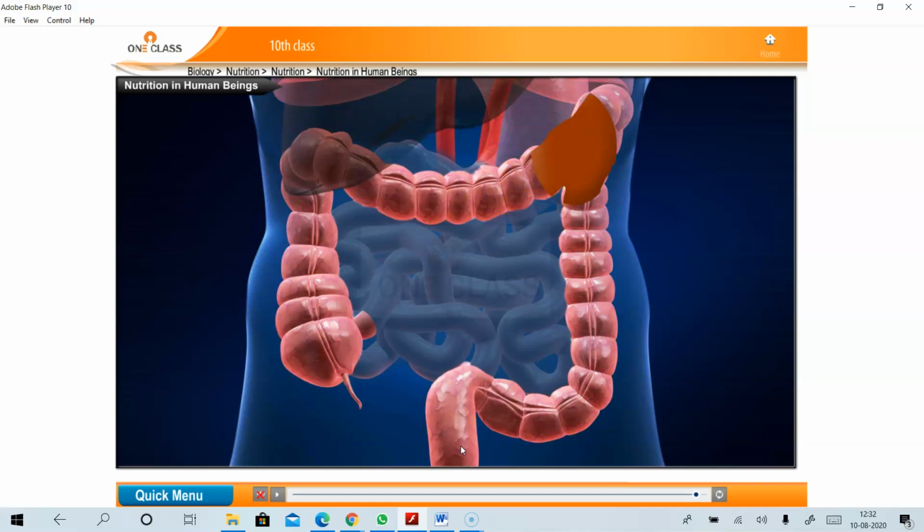This process is known as defecation. What is meant by defecation? The removal of undigested food material from the large intestine through the anus is known as defecation. This is how the nutrition process takes place in human beings.